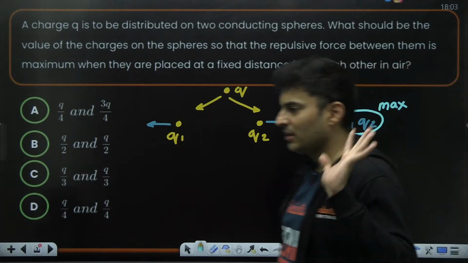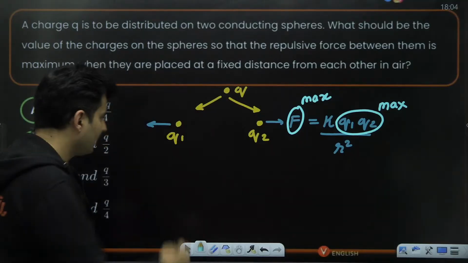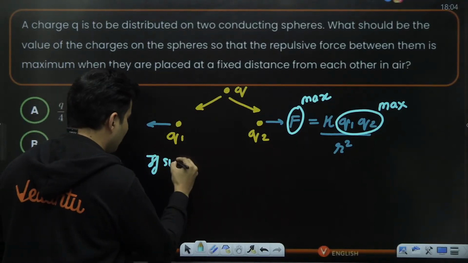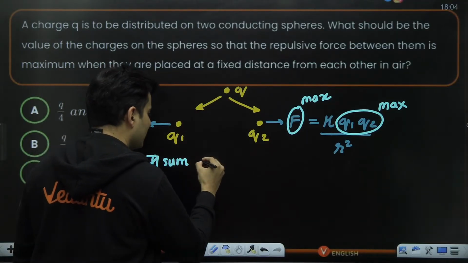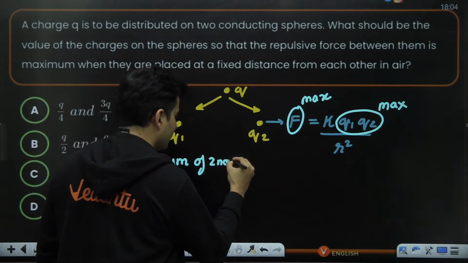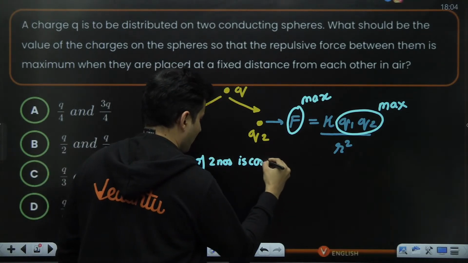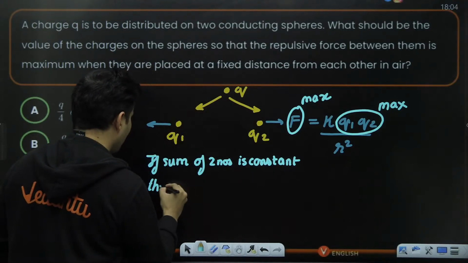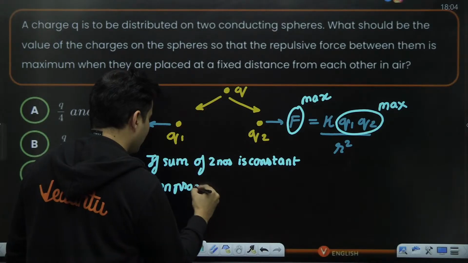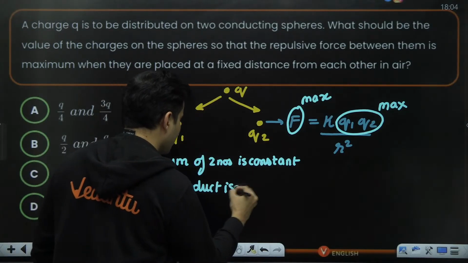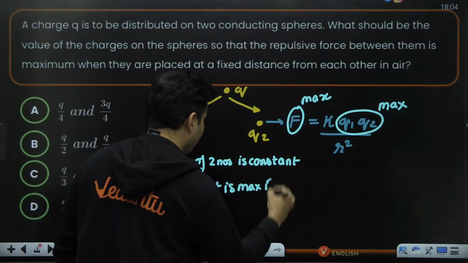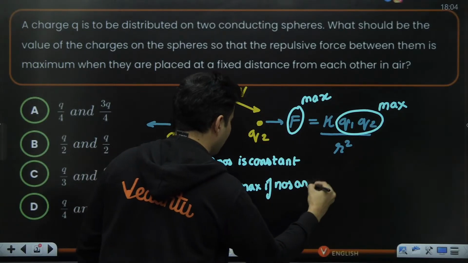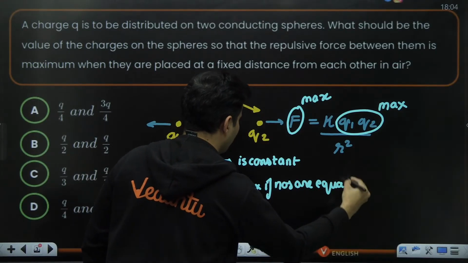Now there is a simple theory which says that if the sum of two numbers is constant, which is the case in this particular example, then the product is maximum if the numbers are equal.